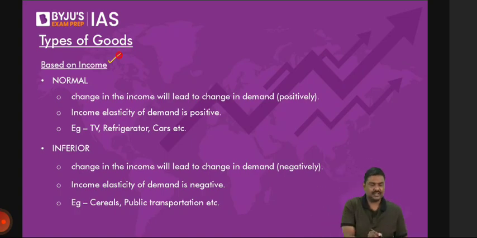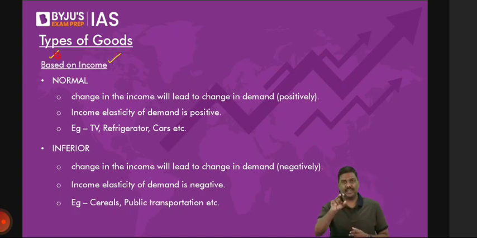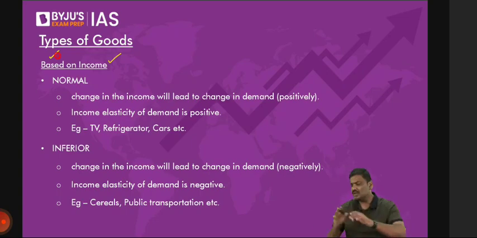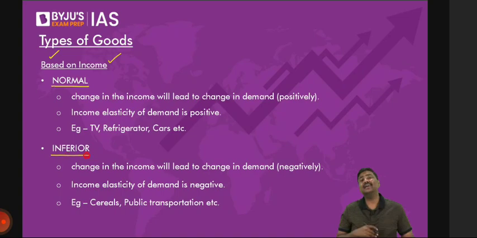First classification is based on income. In fact, in the first class, I told you there's a good called a Giffen good and Veblen good. Giffen and Veblen. Let's try and understand all those concepts now. First classification based on income: normal and inferior goods. Now, what is a normal good?